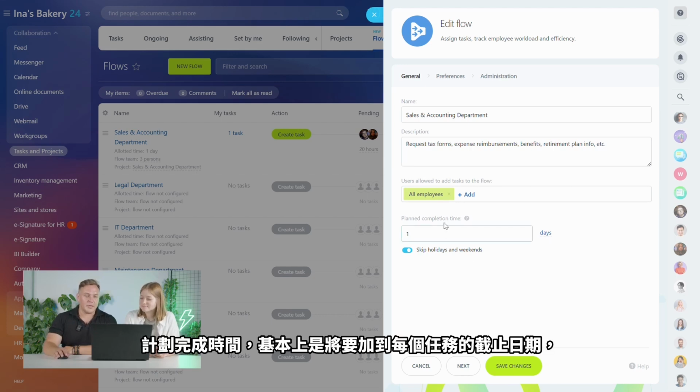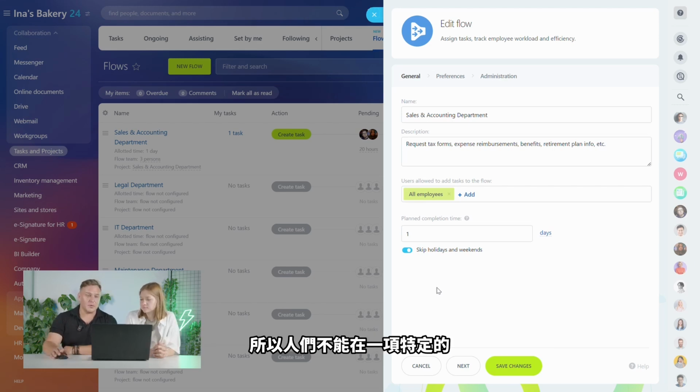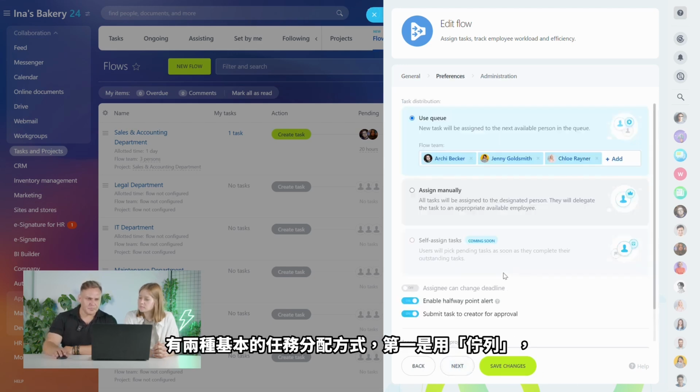Everyone needs it. The planned completion time is basically the deadline for each task that's going to be added there, right? So people cannot work more than 24 hours on a particular task. If more than that, it goes overdue, that means you have problems with efficiency. Next step would be some more settings.